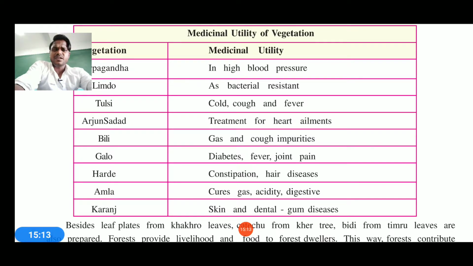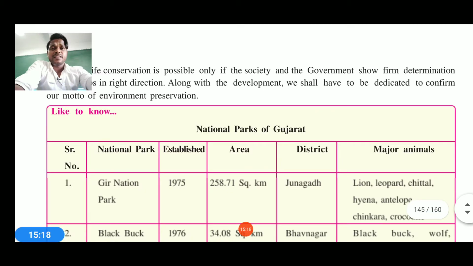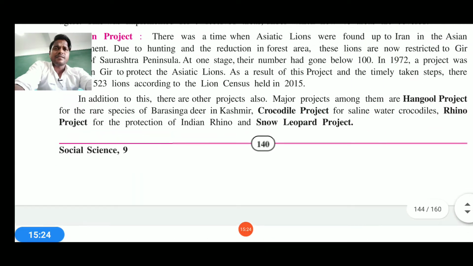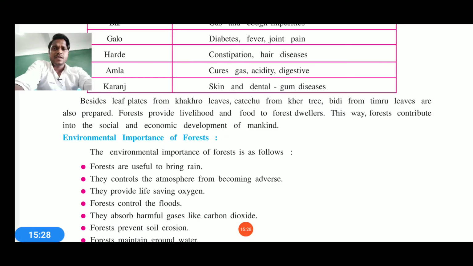So this chart is given there, which shows you the detailed theory related to the herbs and the medicines too. It also shows the detailed theory related to trees, like we can say the trees conservation act too. Besides this, leaf plates are made from khakhra leaves, catechu from the khair tree, and bidi is also prepared from leaves, from tobacco and so on.